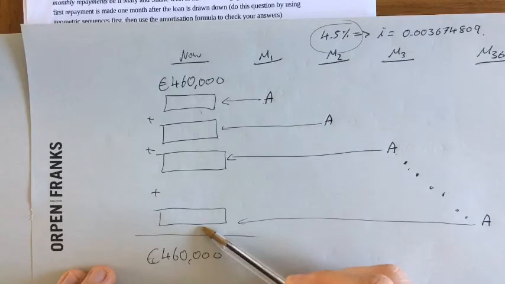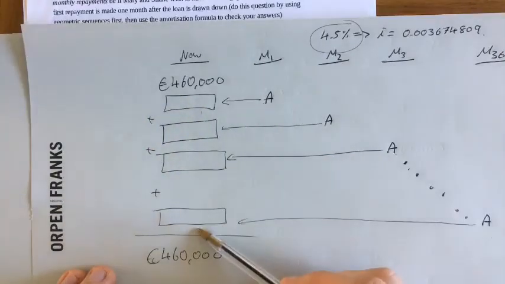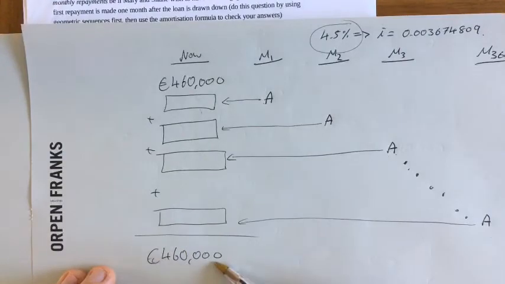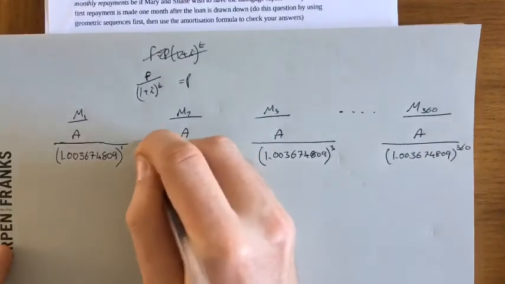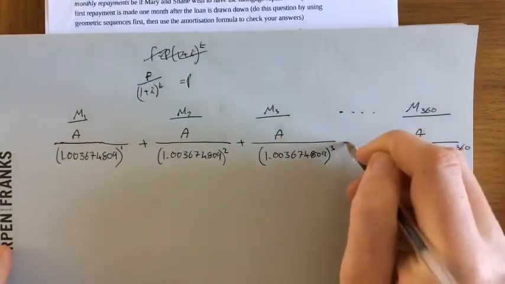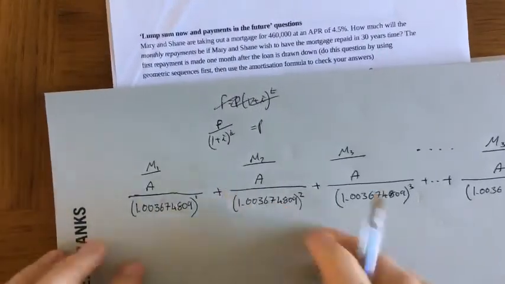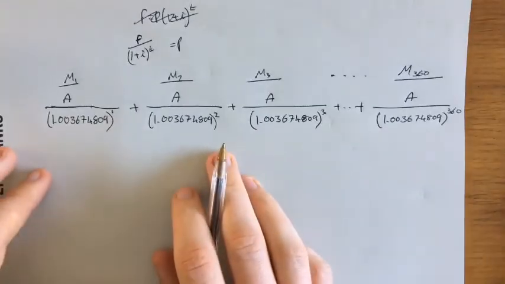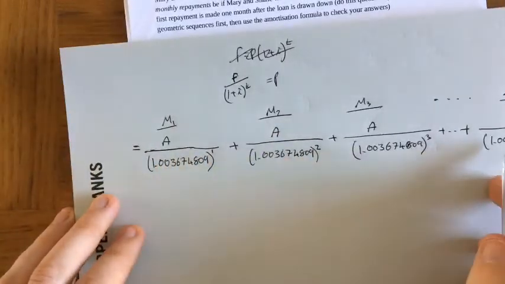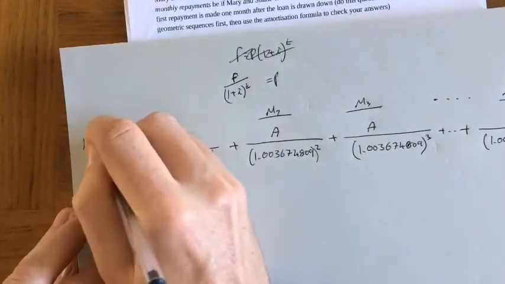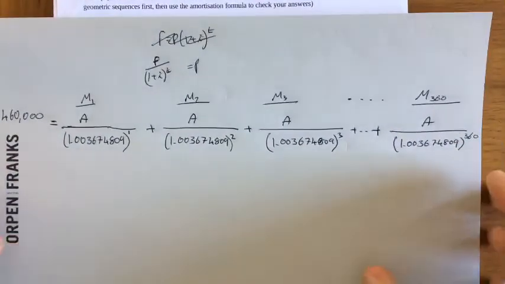As I said, if the bank want to get their money back, if we add all of these up, they need to equal 460,000. So if we add all of these payments up here, they need to equal 460,000. So I'll just squeeze that in here. All of these payments here need to equal 460,000 euro. So they all need to equal that.